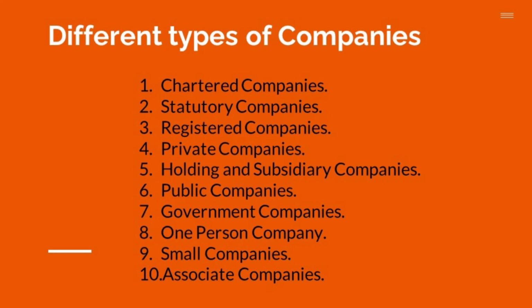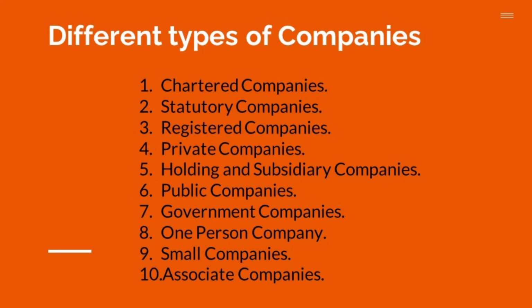The required percentage of this share capital, that is paid up share capital, may be equity share capital or preference share capital or both. The government can hold equity share capital or preference share capital or both.